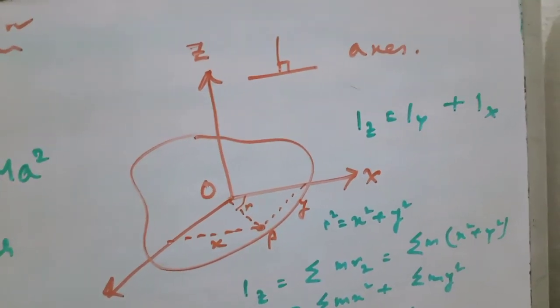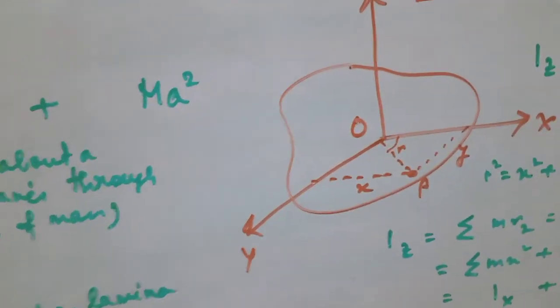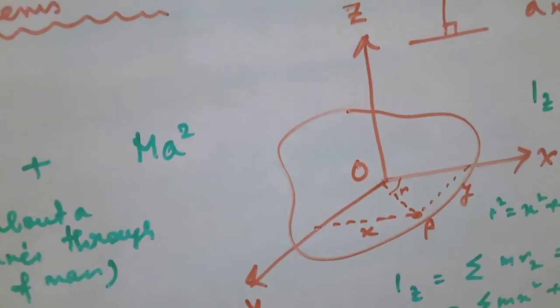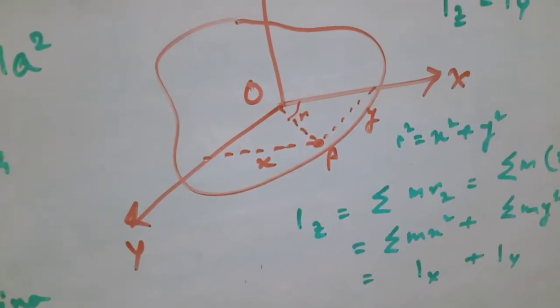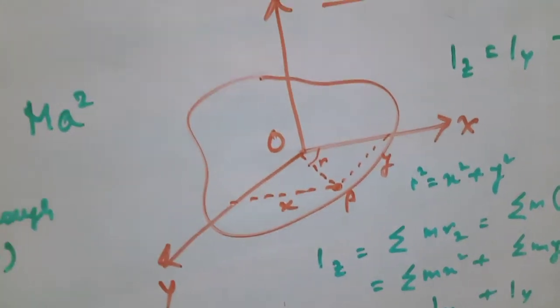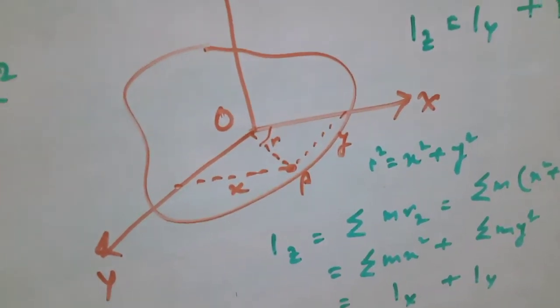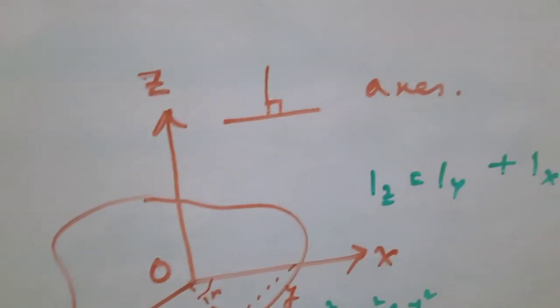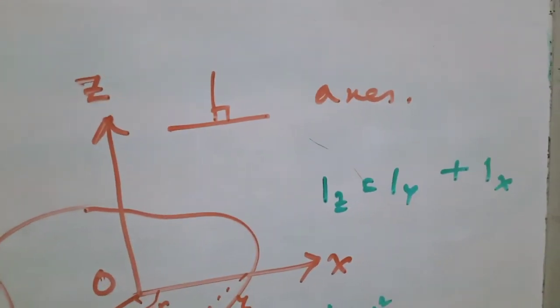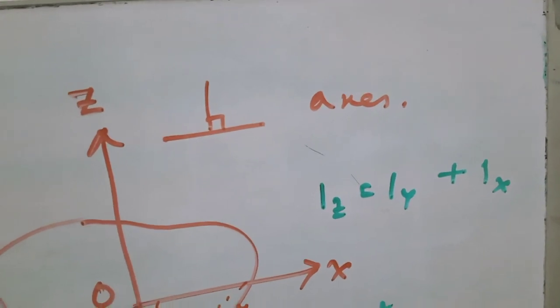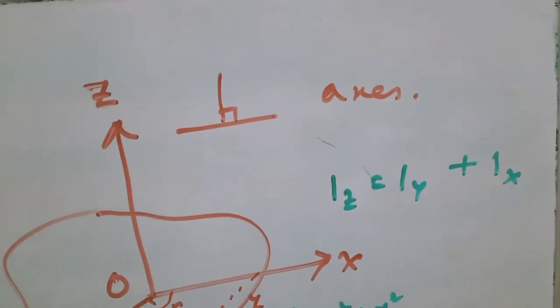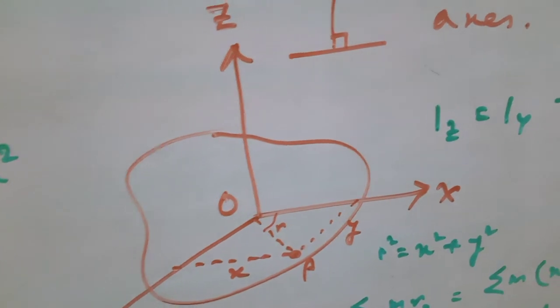Now here we have considered two lines through the point P, which we have drawn, one parallel to the y axis and one parallel to the x axis. Now according to this theorem, Iz, that means the moment of inertia about the z axis, would be equal to Iy plus Ix. Similarly, the moment of inertia about the y axis will be equal to Iz plus Ix in this way.